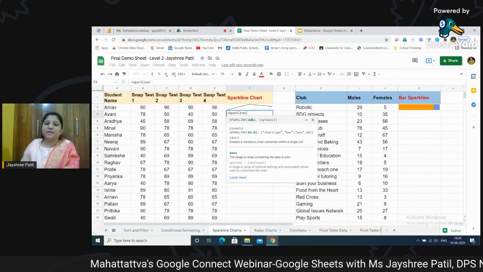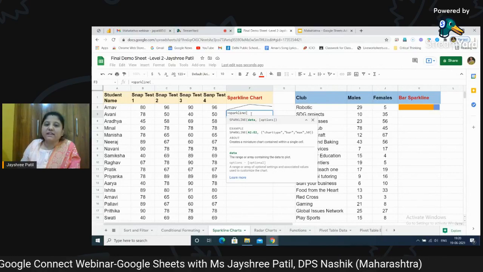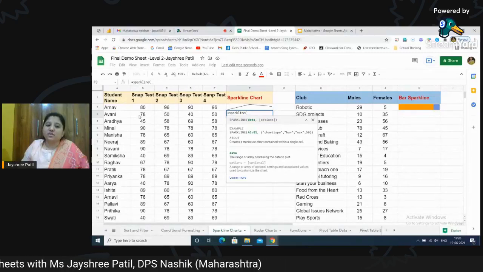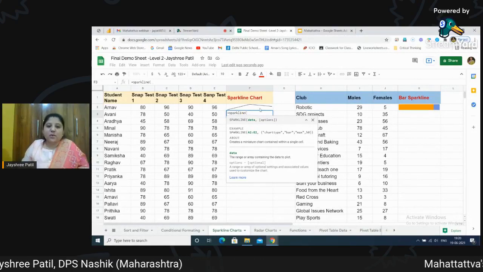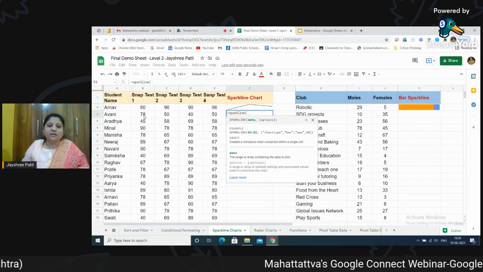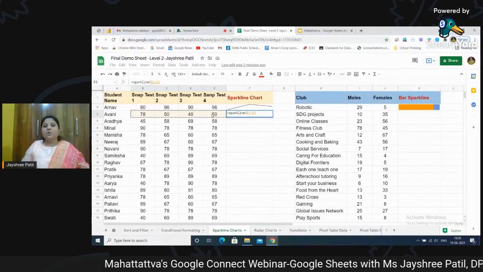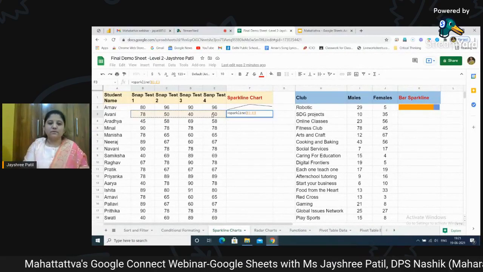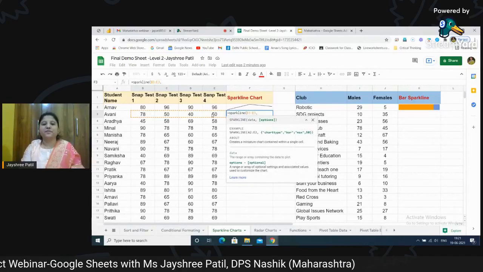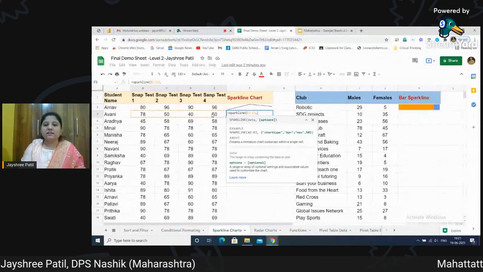Whenever a formula is applied, we know it is equal to, the name of the function, this bracket, and the next step, which is important, we have to select the range of the data. So as I'm doing it in the second cell, I'm selecting data for Avni. Just select the range, automatically the range will reflect. Okay. Once the range is reflected, what is the next step? Just give one comma.